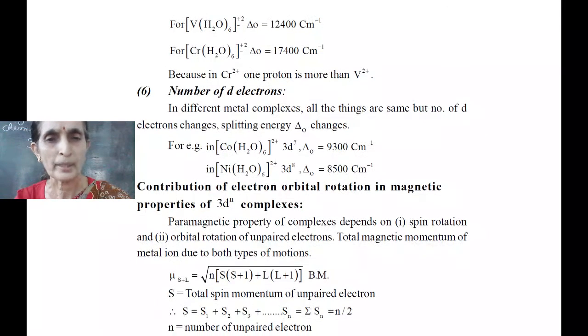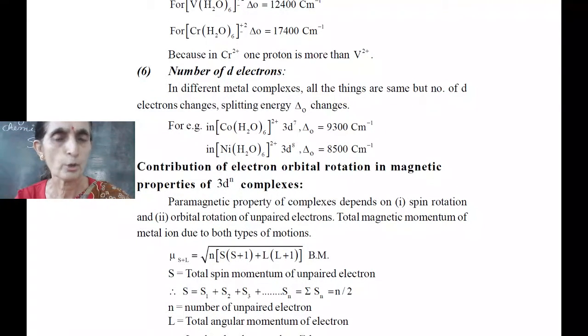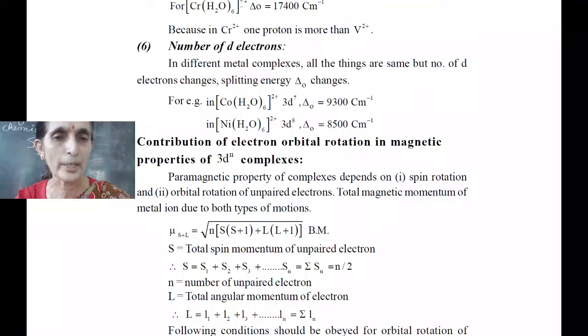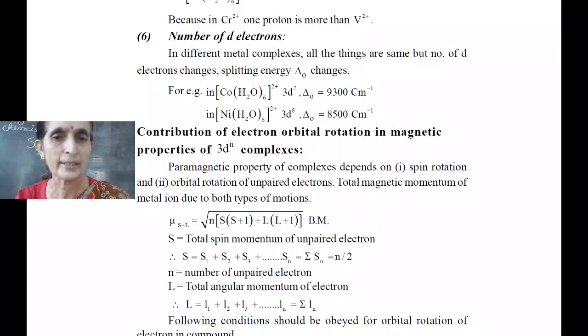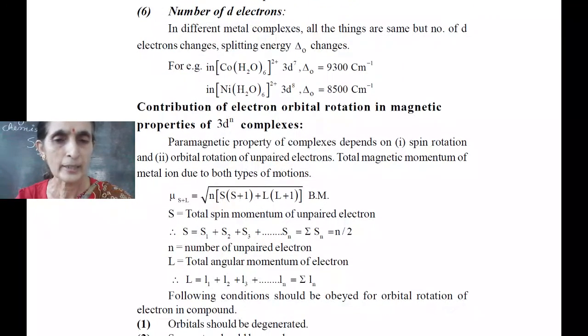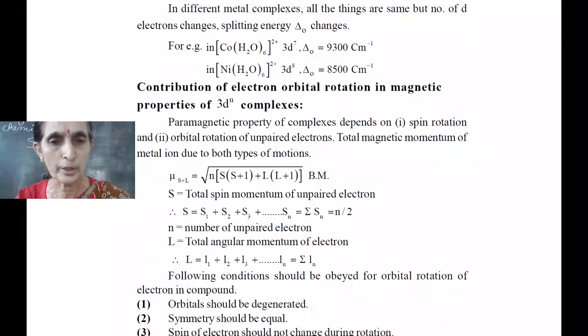Contribution of electron orbital rotation in magnetic properties of 3d complexes. As we know, paramagnetic property of complexes depends on two types of rotation, that is spin rotation and orbital rotation. So our formula becomes mu s plus L is equal to under root n into n plus 2 plus L into L plus 1 Bohr magneton, where S is the total spin momentum of unpaired electron, L is the total angular momentum of electron.